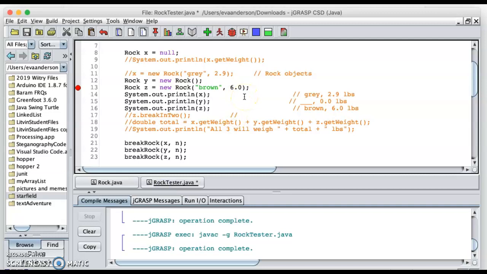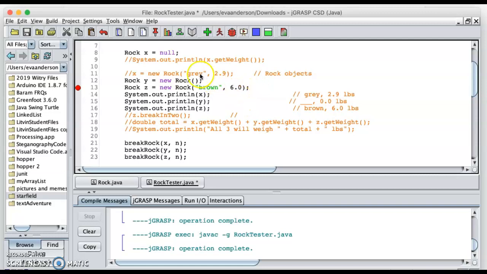I don't care what color they are. If you ever bought gravel for a driveway or for a construction job, you know they come in sizes. Arguably it might not be weight related, but let's say the bigger the weight, the bigger the rock. And so I want to group my rocks based on their weight. So I want to find out if rocks are equal to one another to start. Later we'll figure out how to find out if rocks are less than or greater than using weight. So for now, I want to know if two rocks are equal.